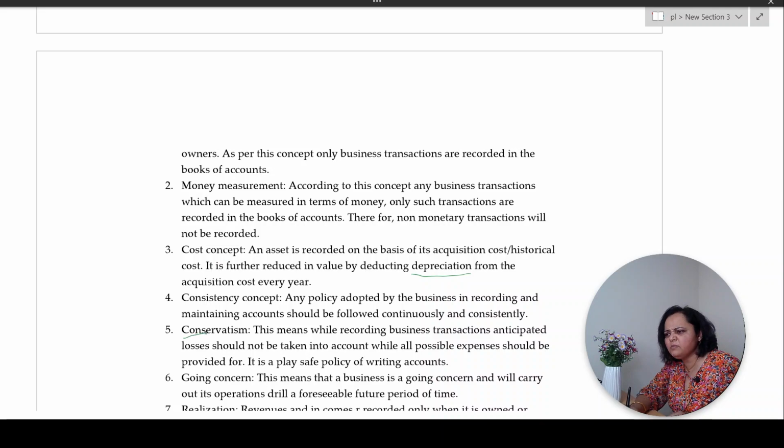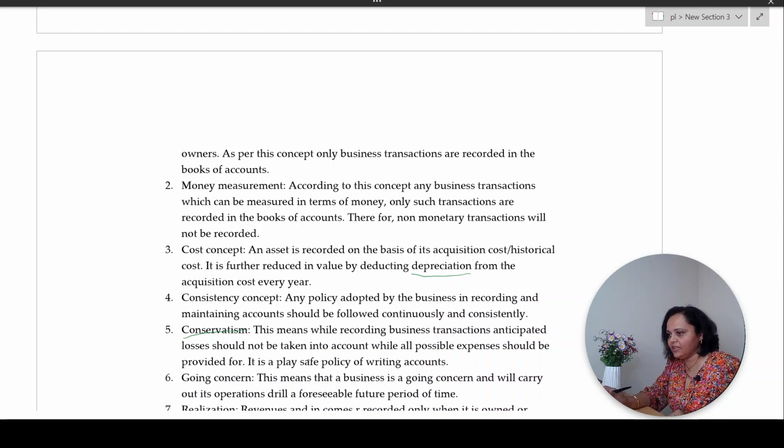Conservatism. What does this mean? What is conservatism? Well, it means recording transactions. Anticipated losses should not be taken into account while all possible expenses should be provided for. It is basically playing safe. Whatever is due, even if we have not paid for it, should be recorded. Correct? That is playing safe.